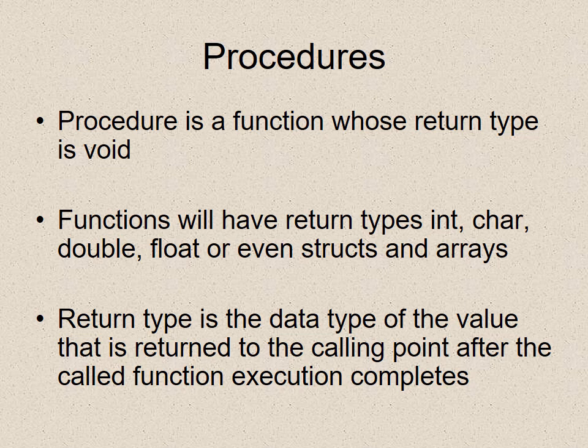Then we have different procedures. A procedure is a function whose return type is void. Void means null. A function can have return type int, char, float, double, or even structs and arrays. Return type is the data type of the value that is returned to the calling point after the called function execution completes.